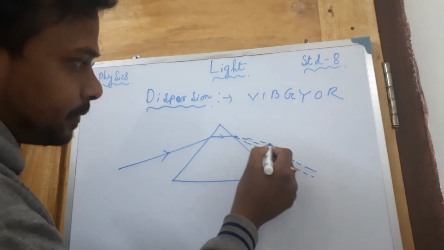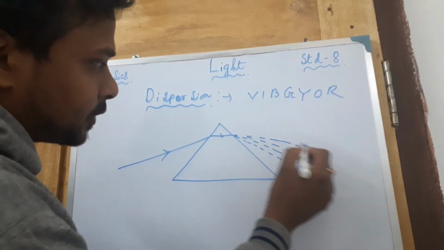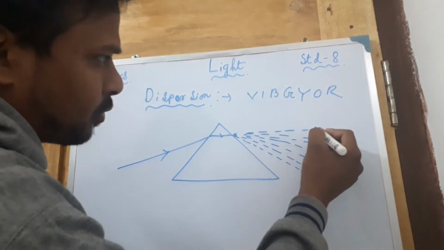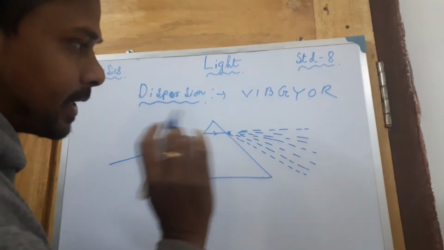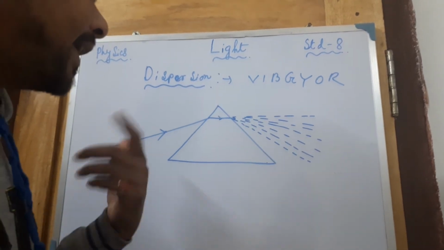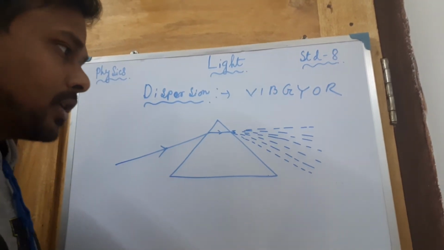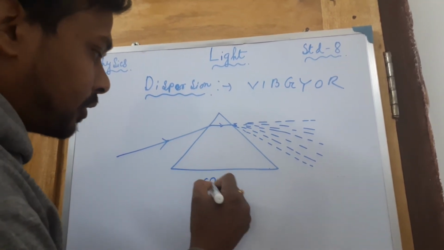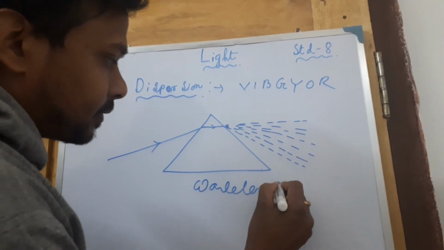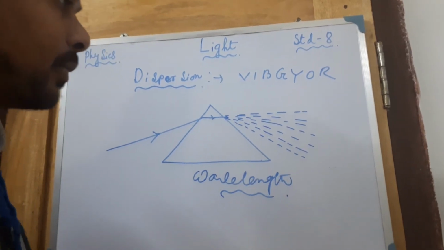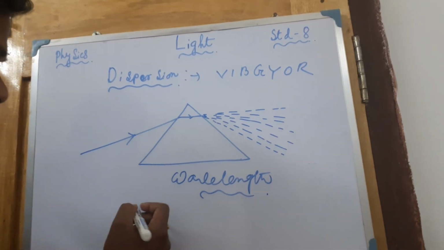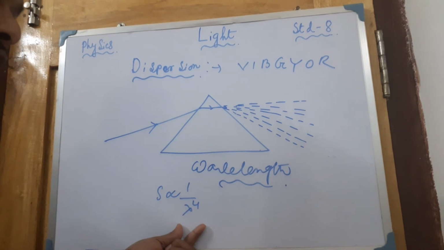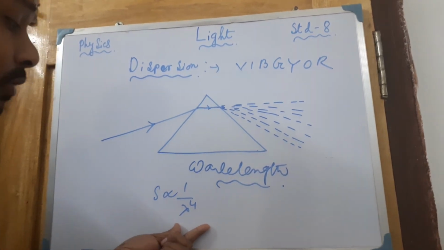In this way, 1 2 3 4 5 6 7 colors will occur. Now which ray is bending the most? We all know that it is a characteristic according to the wavelength. If the wavelength is more, then definitely scattering will be less.